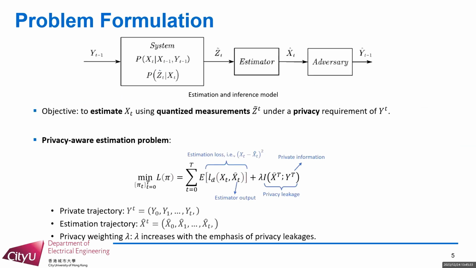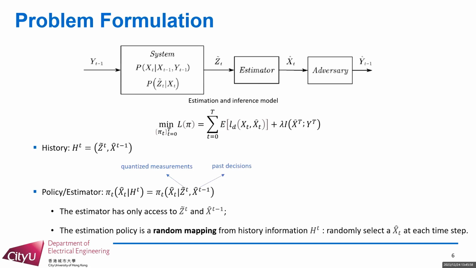The optimal privacy-aware stochastic estimation policy is the solution to the following optimization problem, where L_D denotes the estimation loss. I(X hat t; Y_t) is the mutual information between the estimation and the private trajectory. It measures the leakage level of private information through the estimator. Lambda is a positive constant. The estimator has access to the quantized measurements and its past decisions, which is denoted with H_t. The estimation policy is to randomly select an X hat t based on H_t.